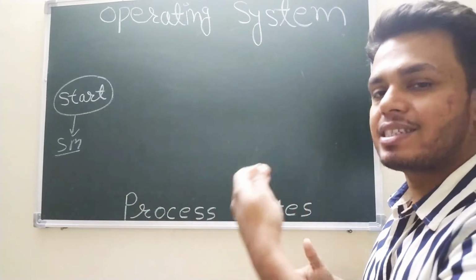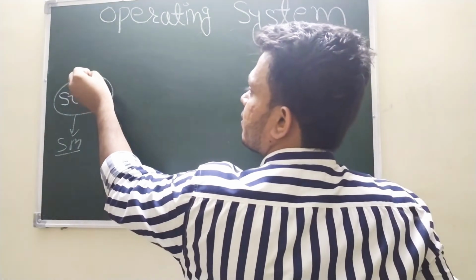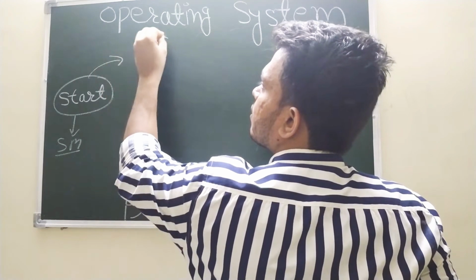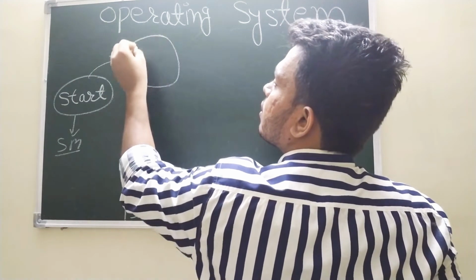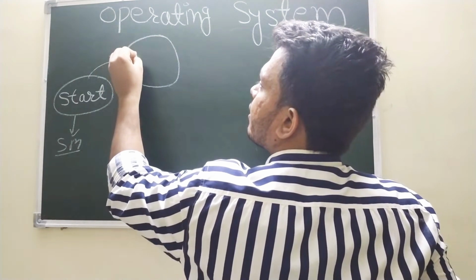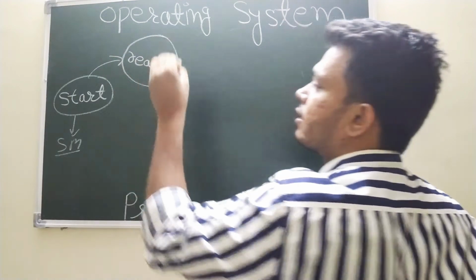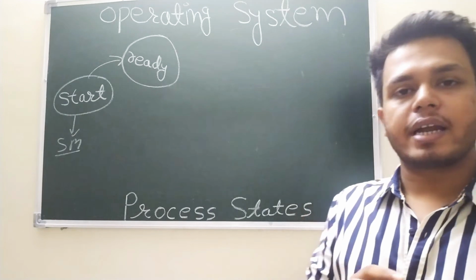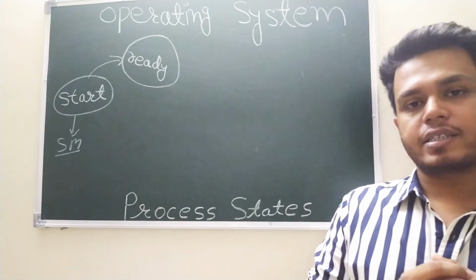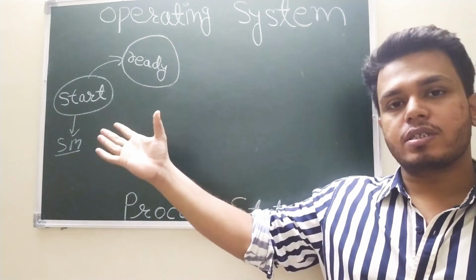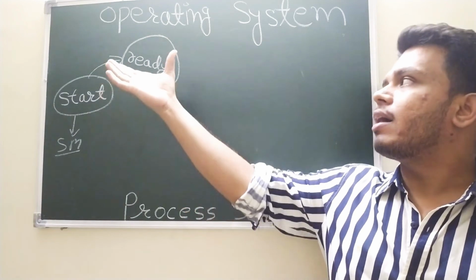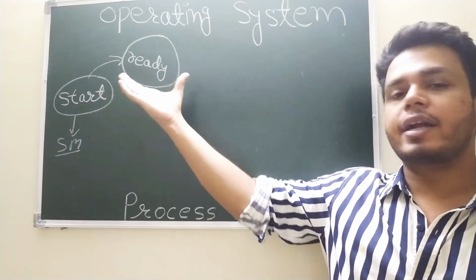Now come to the next state, which is ready, right? What is the ready state? A ready state says when a process is created, it comes under the category of the ready state.